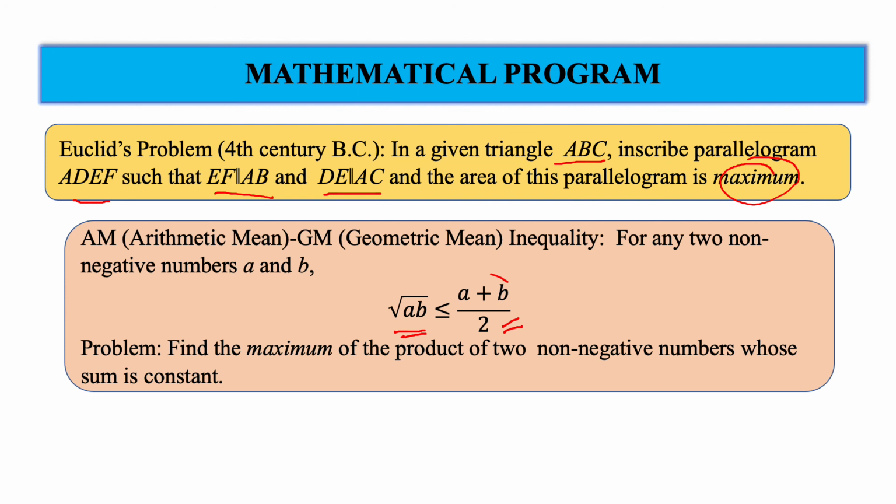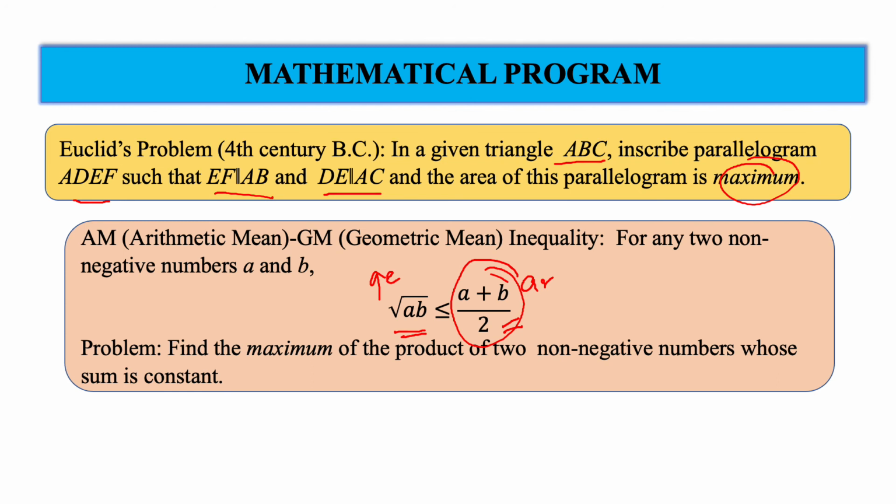From this inequality, you will see that the geometric mean doesn't exceed the arithmetic mean. This is my geometric mean, this is my arithmetic mean. So the problem can be posed as: find the maximum of the product of two non-negative numbers whose sum is constant.